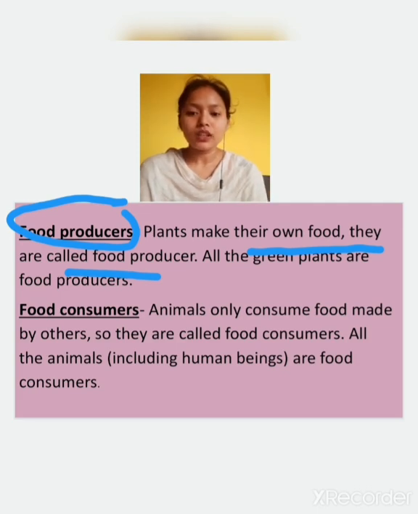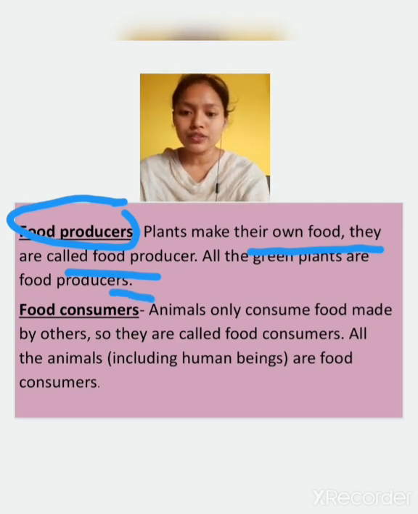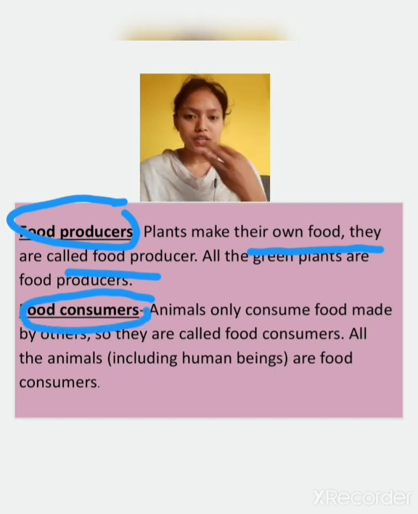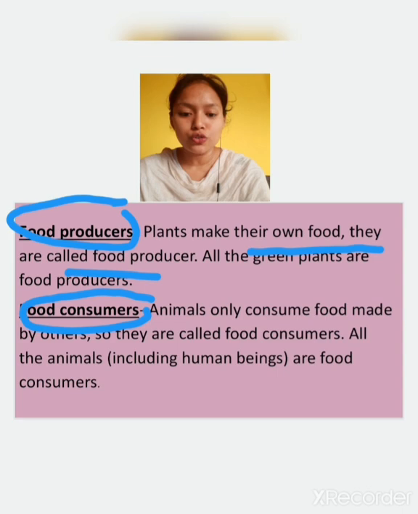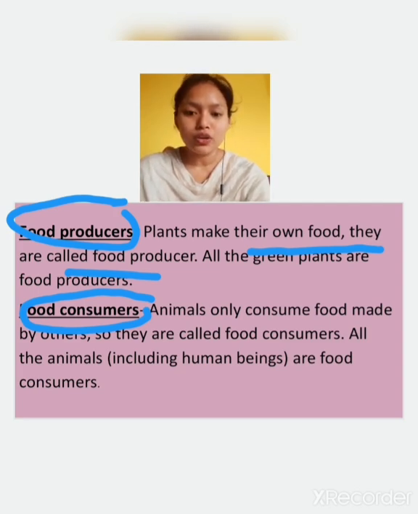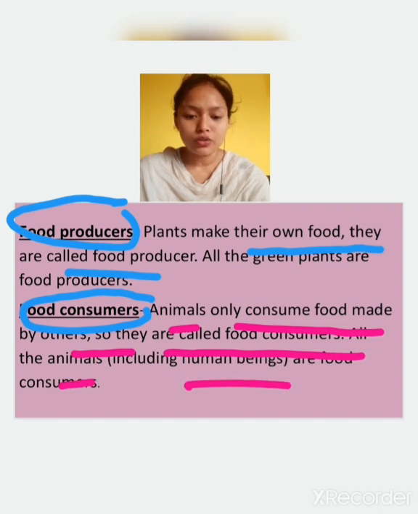Okay, now who are food consumers? Who consumes the food? We consume the food made by whom? Plants, made by the plants. So who are food consumers? Those who consume the food prepared by these plants are known as food consumers. Animals only consume food made by others, so they are called food consumers. The animals include human beings, who are also consumers.